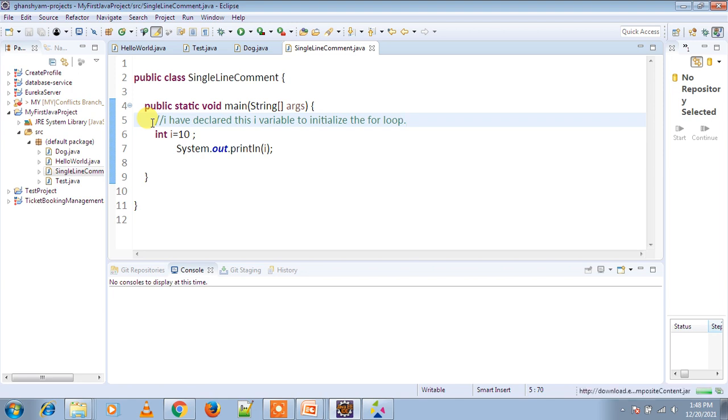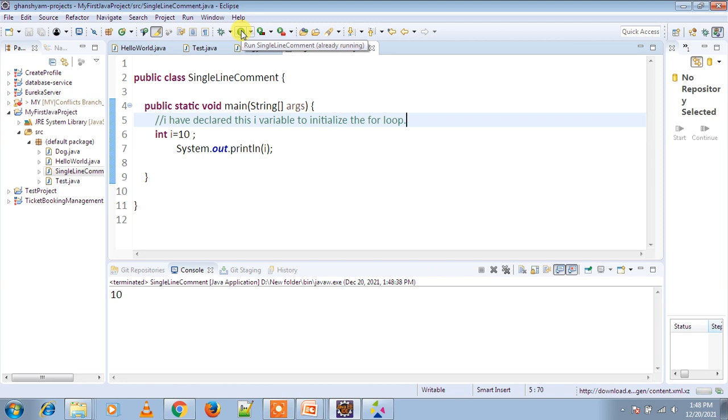So to provide some valuable information about the variable i, we use comments, but this comment is not executed by the compiler. Once you run the program, you will not get any error and you will get clear output.